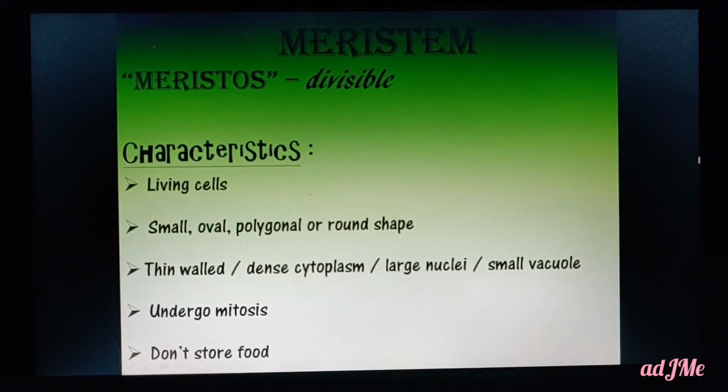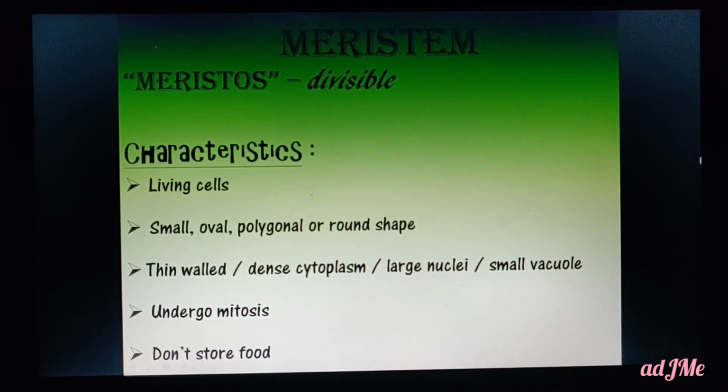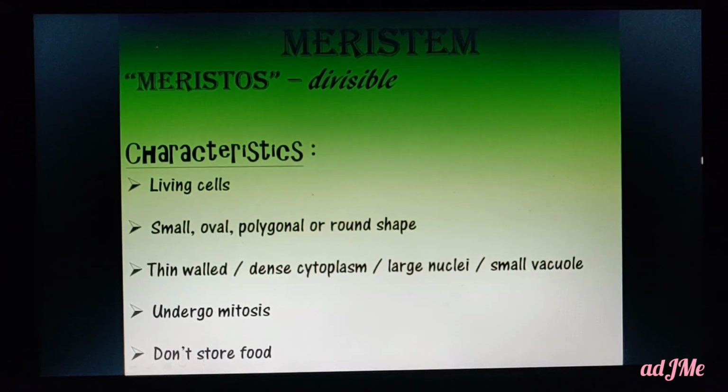They are small cells because these meristems are produced by cell division, so automatically they should be small. The shape of the meristem may be oval, polygonal or round. They have a thin wall.